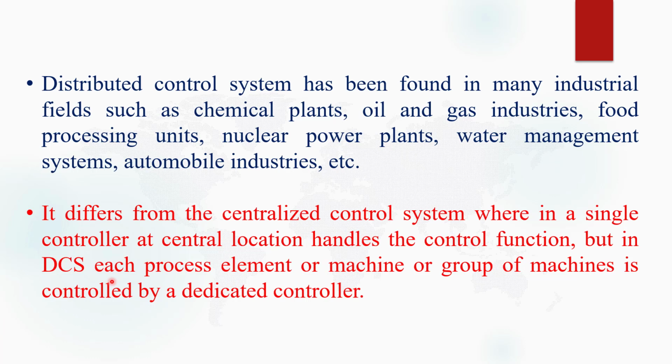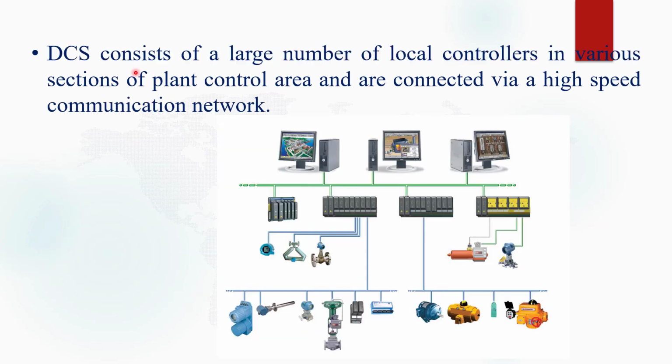But in a DCS, each process element or each machine or group of machines is controlled by a dedicated controller. So if any group of machines or any controller fails, the other controller takes over control and the process goes on. A DCS consists of a large number of local controllers in various sections of the plant control area, connected via a high speed communication network.